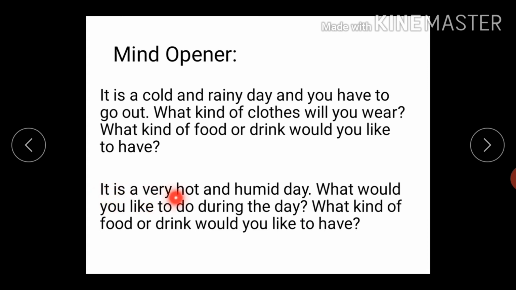It is a very hot and humid day. What would you like to do during the day? Obviously, you would like to sit at home playing indoor games, watching movies, and so on. What kind of food or drink would you like to have? Obviously, something chilled like ice cream, juices, and so on.